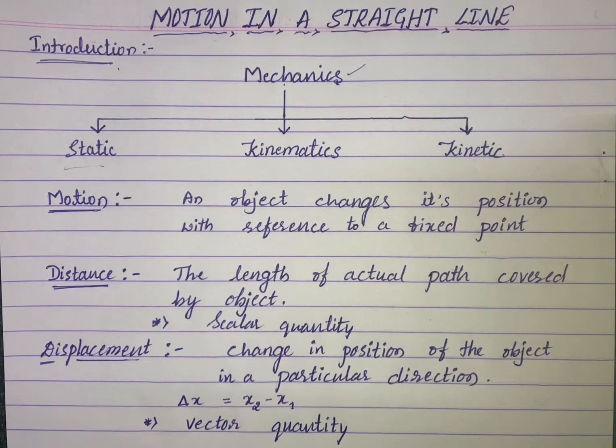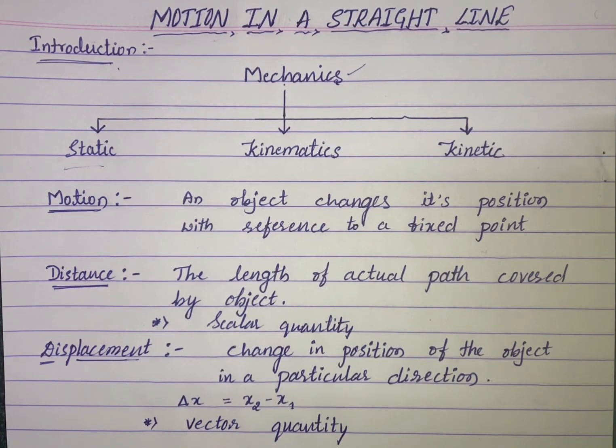First one is one dimensional motion, also called linear motion. One dimensional motion is nothing but an object moving in only one direction out of three directions. That is nothing but one dimensional motion or linear motion. Example for the linear motion is a boy moving in a straight line, or a ball moving in a straight path. That is the example for the one dimensional motion.